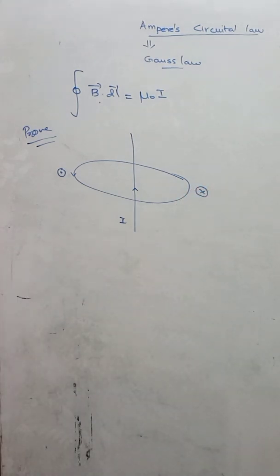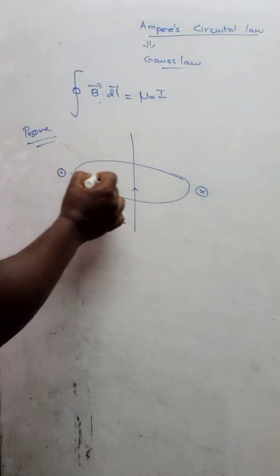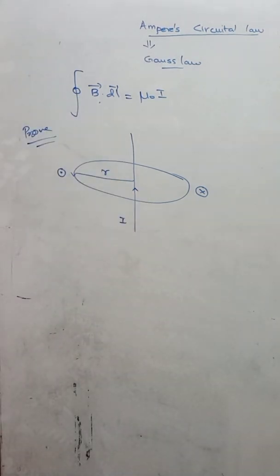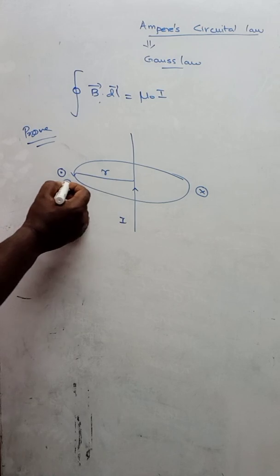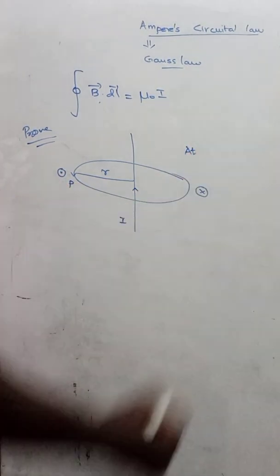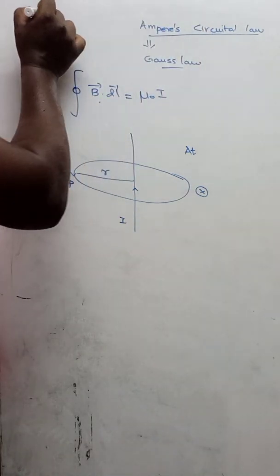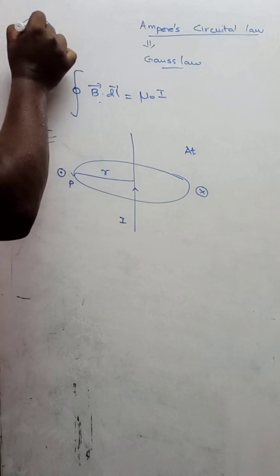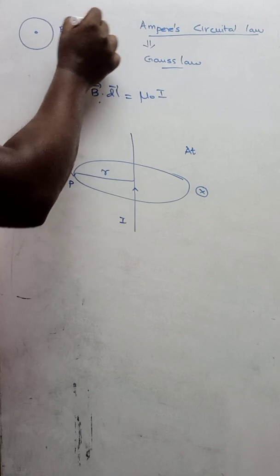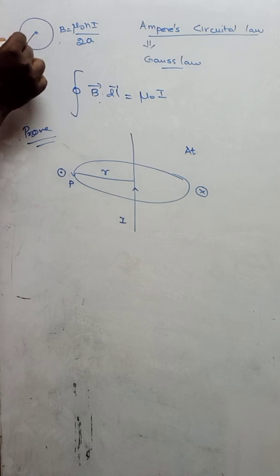So it will produce a magnetic field. Okay. And consider this as the Amperian loop, and here R is the radius of the Amperian loop. And take this point as P. Now at P, in the last class we learned about the magnetic field produced by a circular coil. For the circular coil, at the center, the magnetic field, you know, is mu naught N I divided by 2A, where A is the radius. Correct?